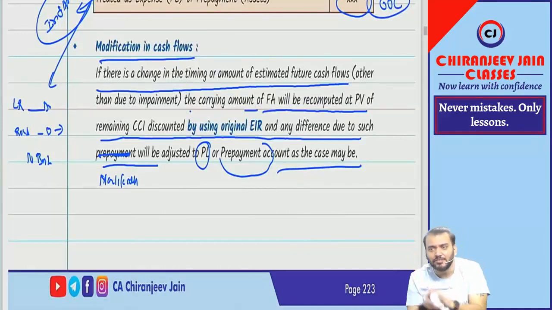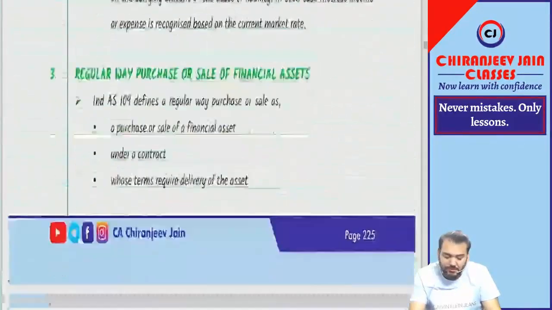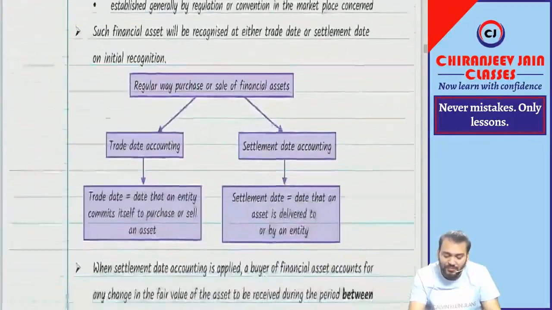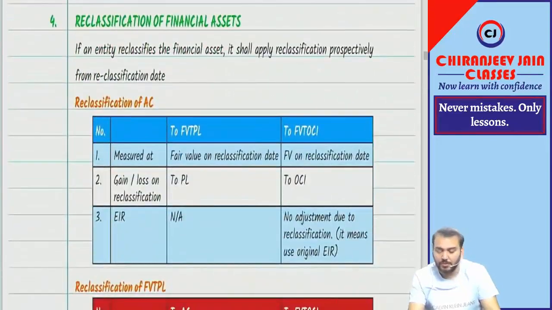Only the concept is required. If you don't know the concept, you can't use the calculator. Are you getting what I am saying? Yes, sir. With this, we have done the discussion of financial assets. Understood?